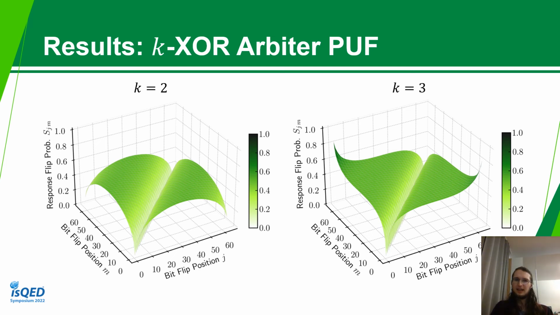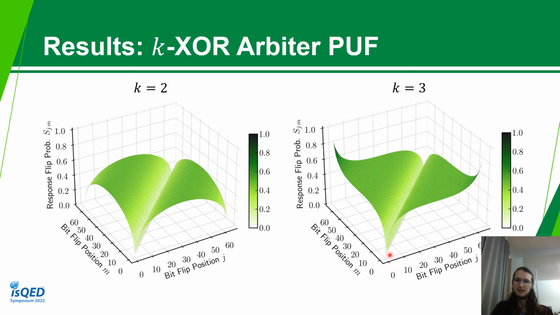Now we can look at k-XOR arbiter PUFs again. Here we have the case for k equals 2. We can see that the shape curves downwards again for an even number of k, but the same general shape is still visible. For k equals 3, we go closer to the optimum again compared to the normal arbiter PUF, and we also have the normal shape we had from before.